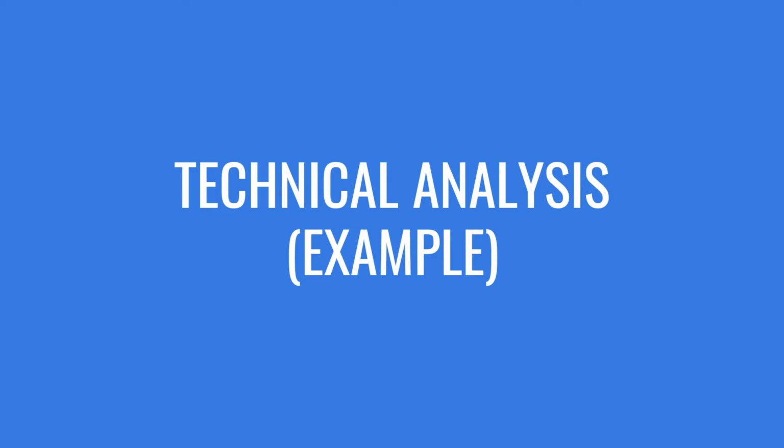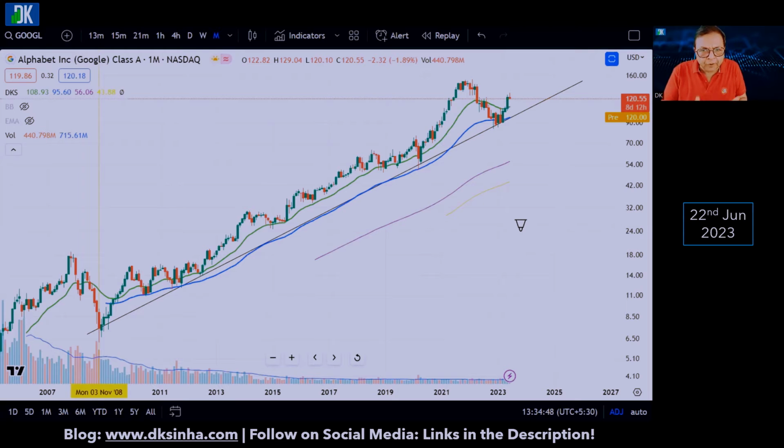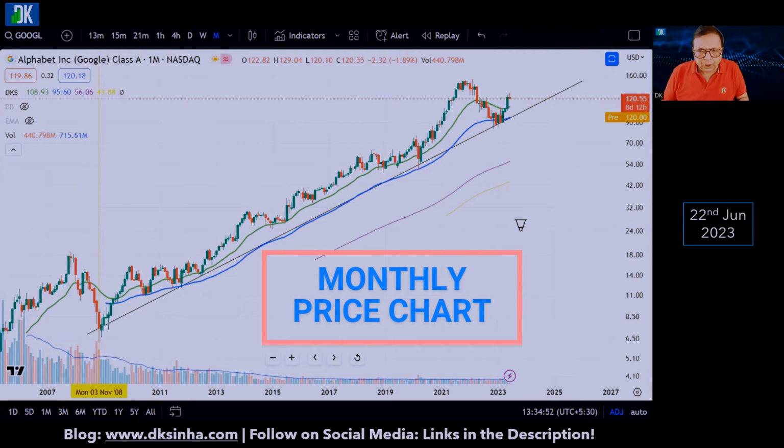Now we will take an example of technical analysis of this particular stock for which we have done the fundamental analysis, that is Alphabet stock.